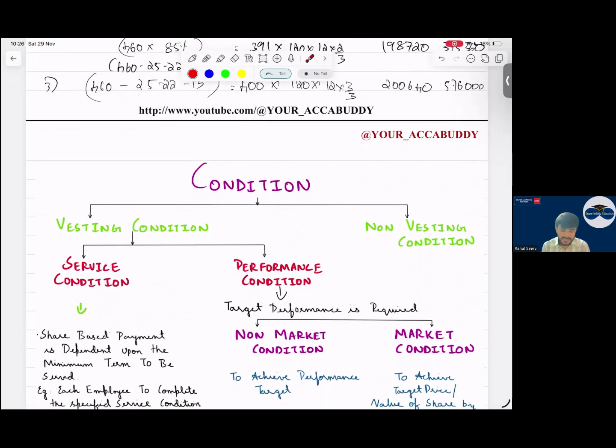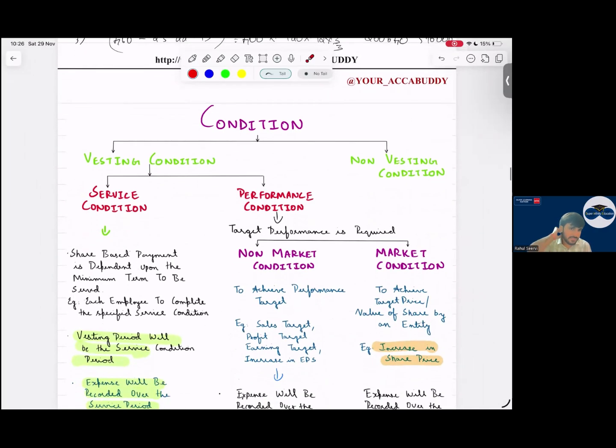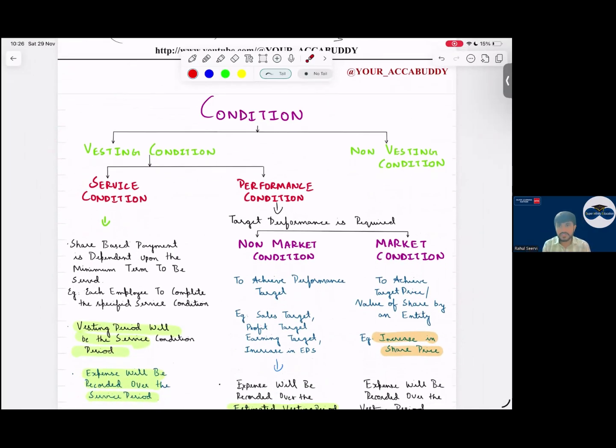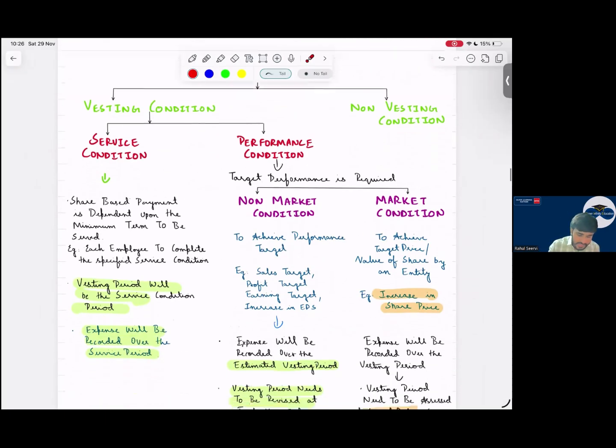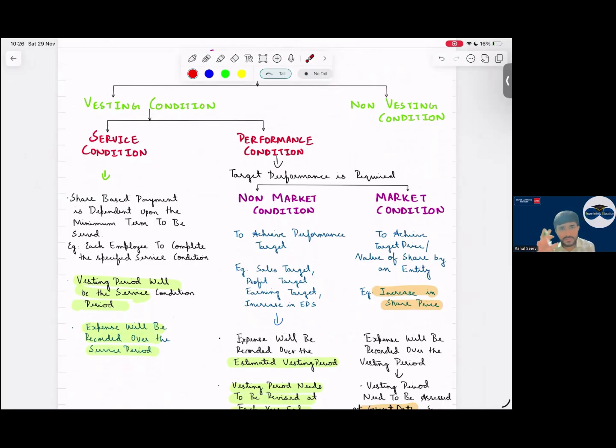Now coming to the conditions, which you have to understand a little bit in detail. What are the conditions, sir? Vesting condition and non-vesting condition. Vesting condition means there are two types: service condition and performance condition. Service condition, we know, sir, that you have to work for these many years, then only you will get the shares. We have seen that expense is recognized over that vesting period. Simple. In performance condition, there are two types: non-market and market condition.